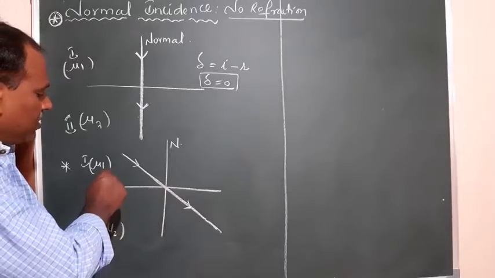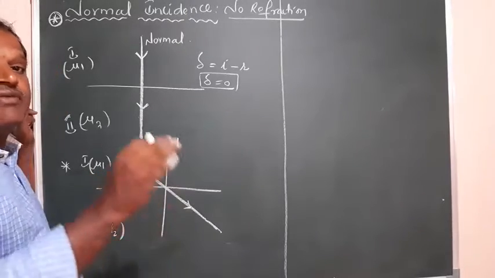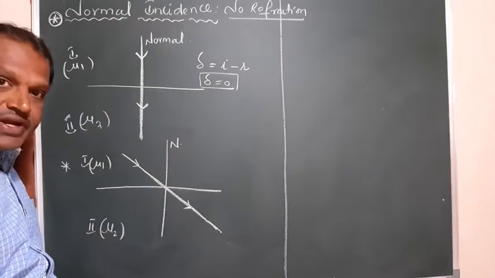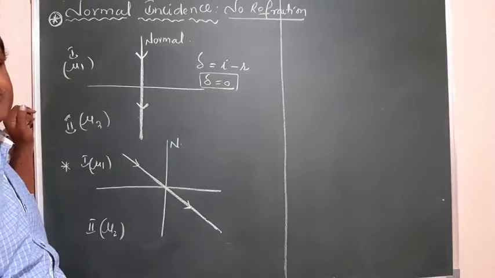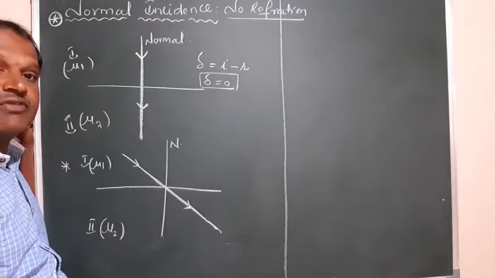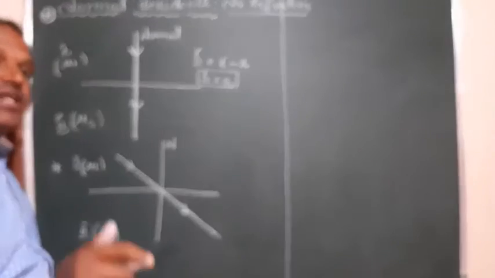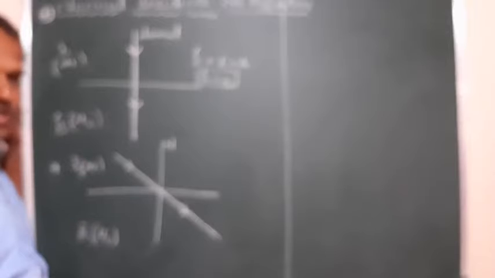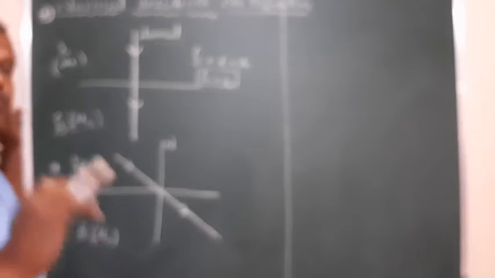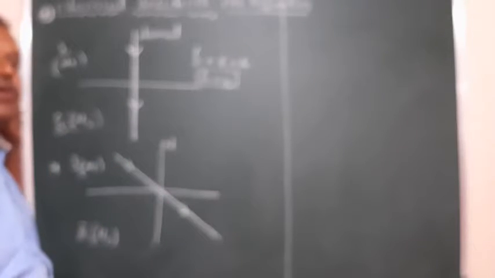That means medium 1 and medium 2 should be the same, which represents that their refractive indices must be the same. The refractive indices of the two mediums are the same, even though it is not a normal incidence. At any incidence, if the ray passes from one medium to another, provided the two mediums have equal refractive indices, the ray does not make any deviation, no bending at all. Which again represents no refraction.